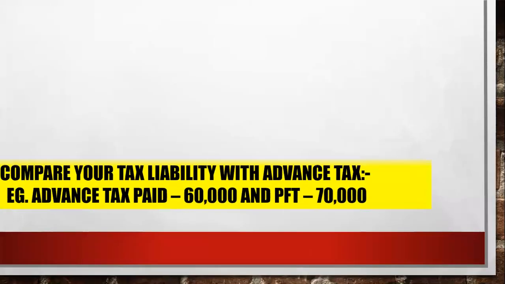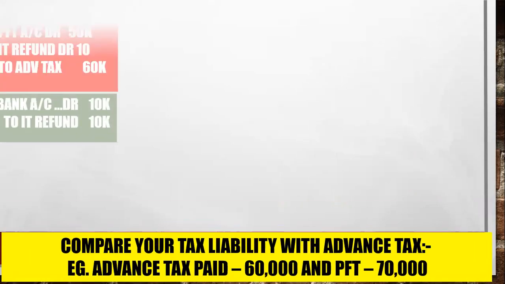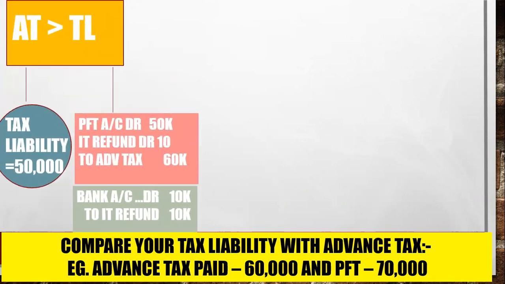Now you have to compare your tax liability with advance tax. The same example we have taken: advance tax paid is 60,000 and PFT is 70,000. Assume that your advance tax is more than your tax liability. You have paid 60,000 and your tax liability is, assume, 50,000. So now you have paid an excess of 10,000. So the government will give you the refund.